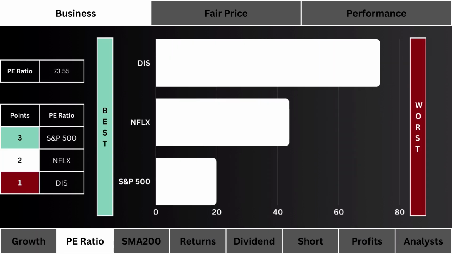Second, we look at P/E ratio. Which stock has the least amount of speculation with a lower P/E ratio? We prefer a lower ratio. The most points are given to the lower speculated stock.